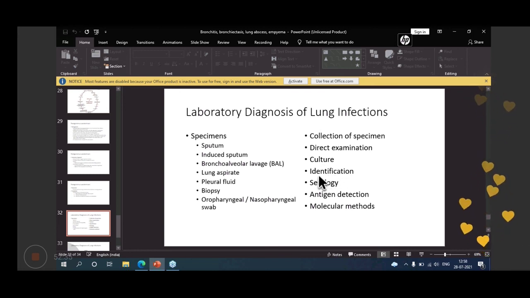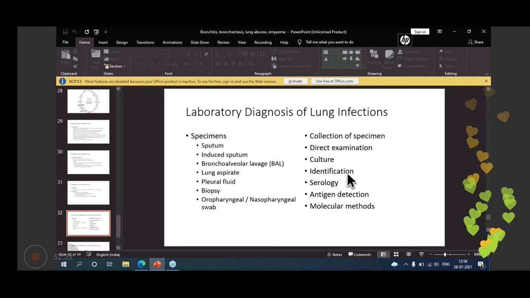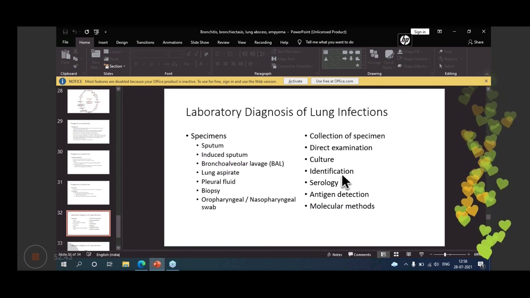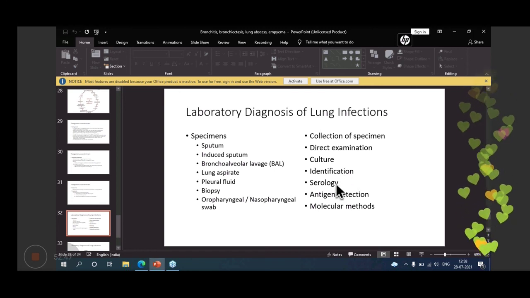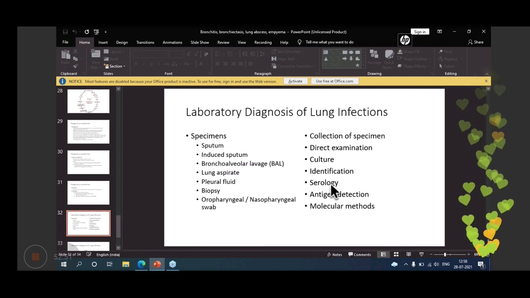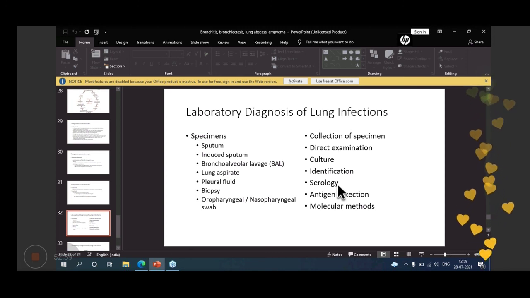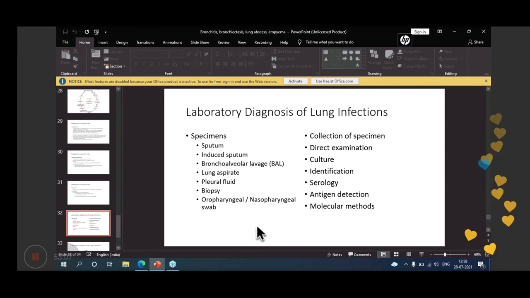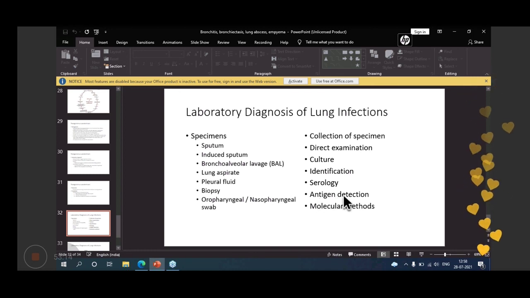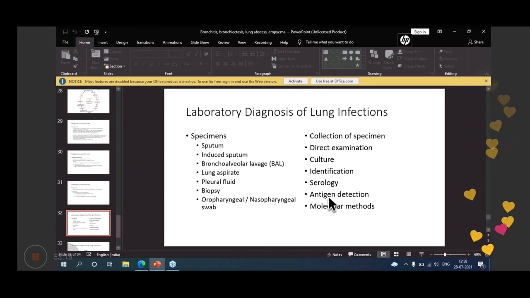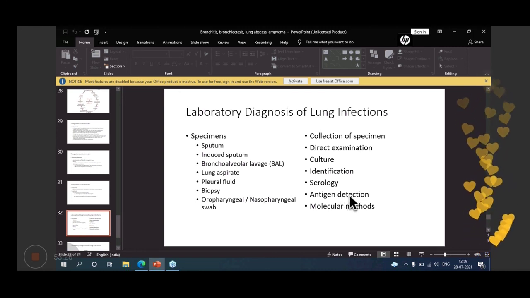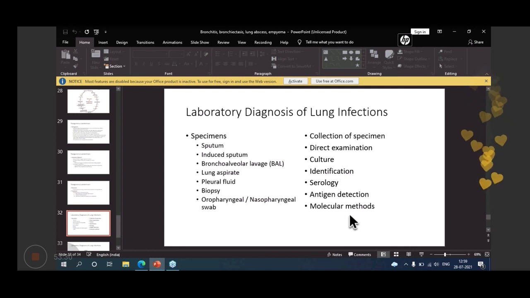Another is if you are finding out fungus, then you use Sabouraud dextrose agar for culture.